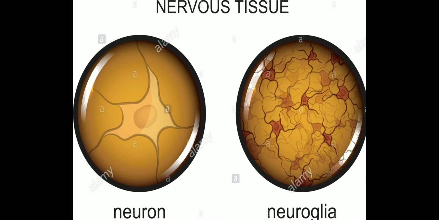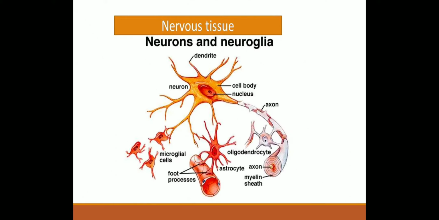Now, neurons are the structural and functional unit of the nervous system, whereas neuroglial cells are non-nervous and supporting cells. These neuroglial cells are actually filled in the interneuronal space, that means the space between two neurons.